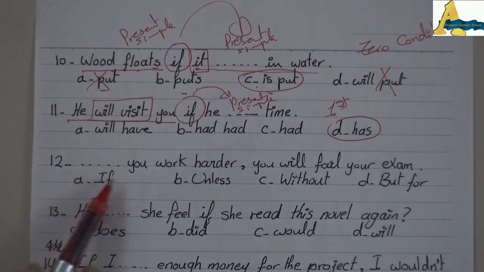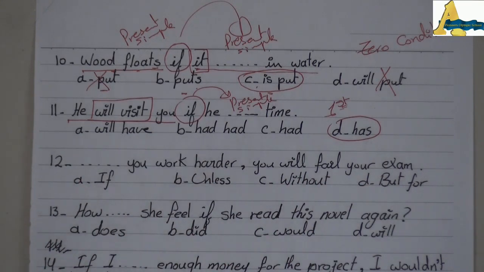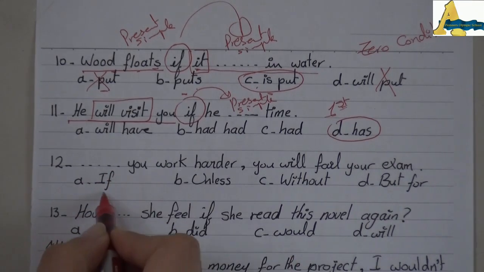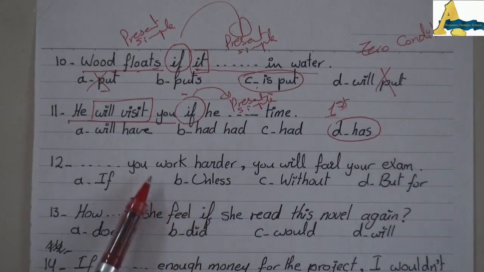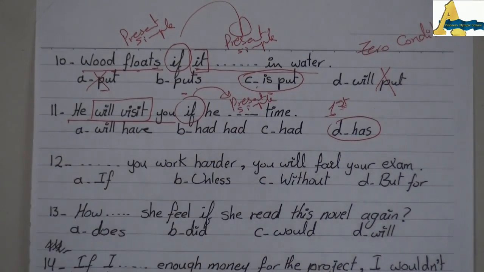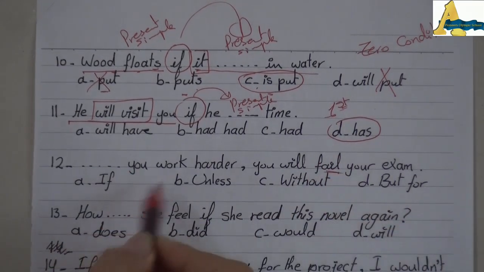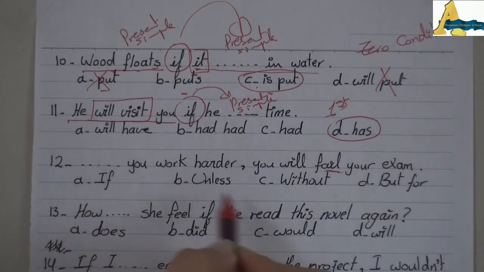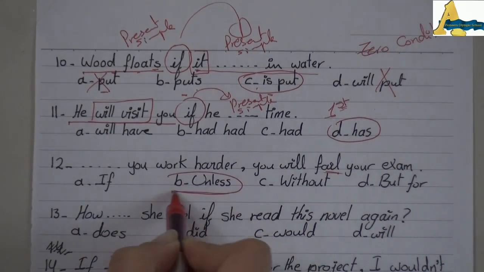Number 12. Unless you work harder, you will fail your exam. As you know, unless equals if not. What serves the meaning here, if or unless? I didn't say you will pass your exam. I said you will fail. So you will fail if you don't work hard. I don't have here not. So I will choose unless.